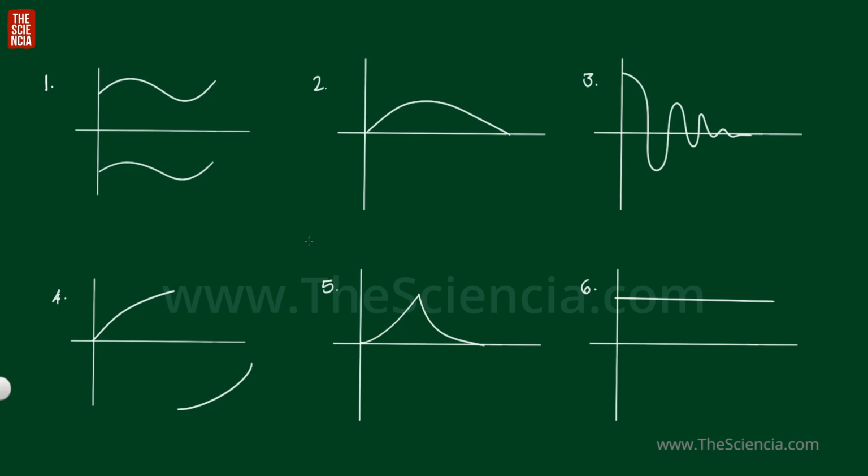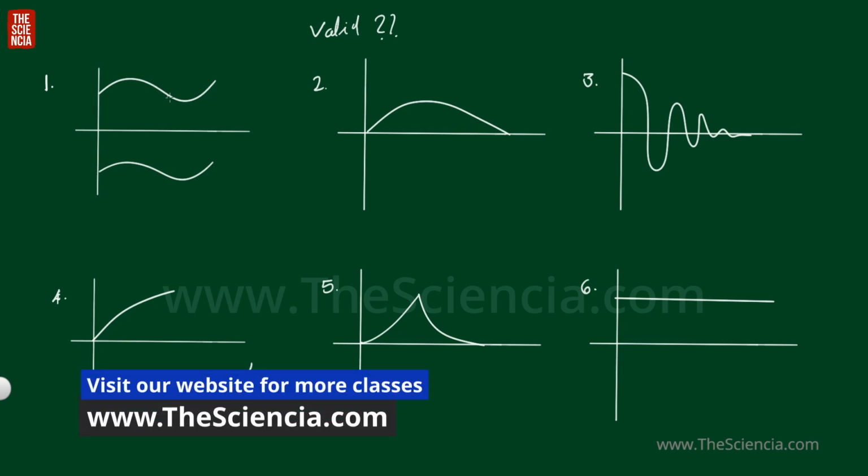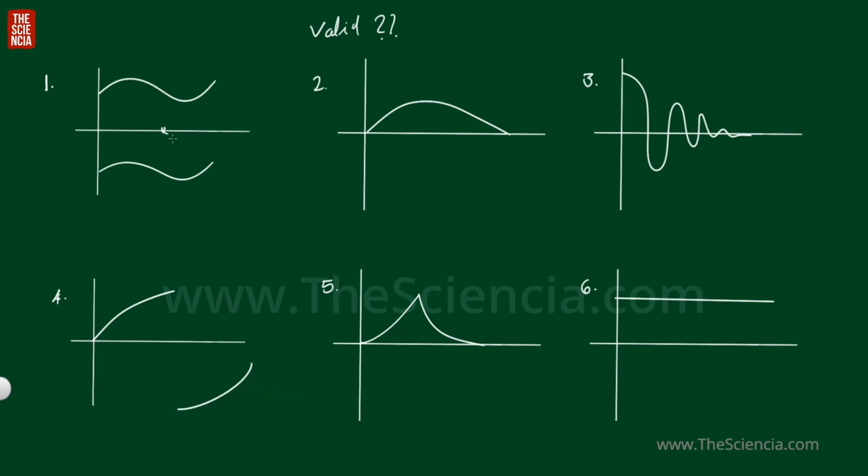See, these are the various wave functions, and now we have to check which of the following wave functions will be valid. Now let us check one by one. For the first one, at this position it has two psi values, that is, it is double valued. So this is not possible, because for a particular position it will have two psi values. And the second one, yeah, it is a valid one, right? And the third one is also valid, because it is a converging function.